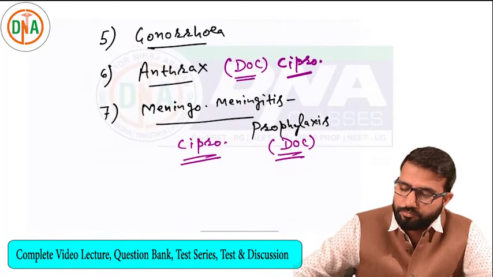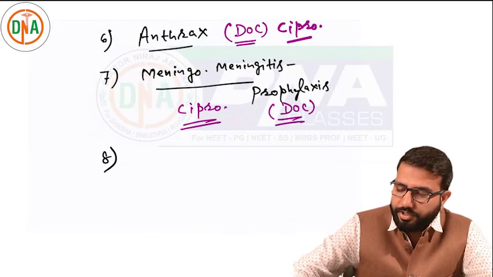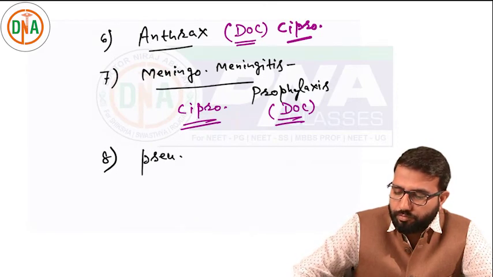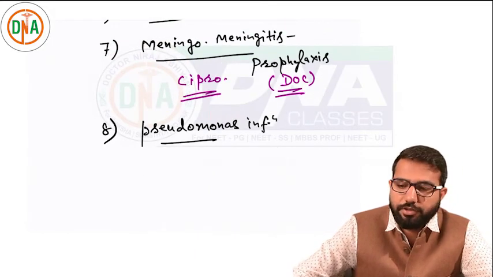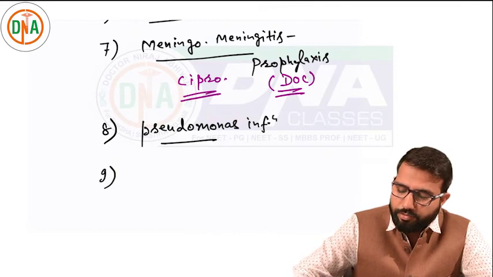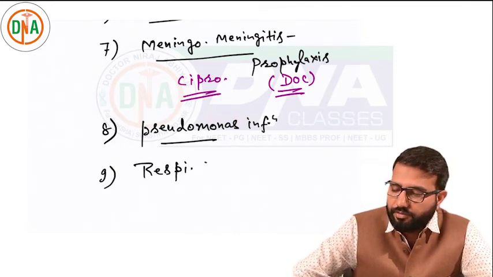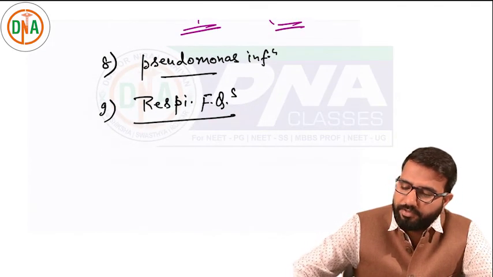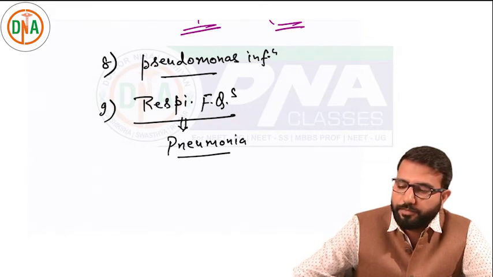Then coming to the other infection, as I told you, we can use these drugs in Pseudomonas infection also, but not a choice of drug. Ciprofloxacin or prulifloxacin can be used. Then some of them are very effective for respiratory infection. These are called respiratory fluoroquinolones, and they are used to treat pneumonia.